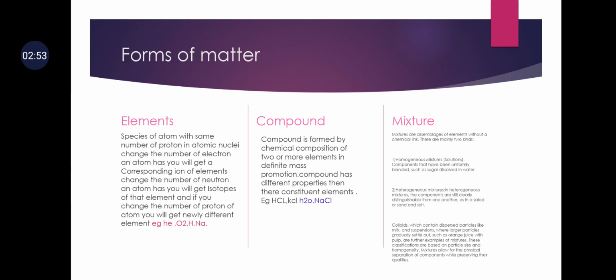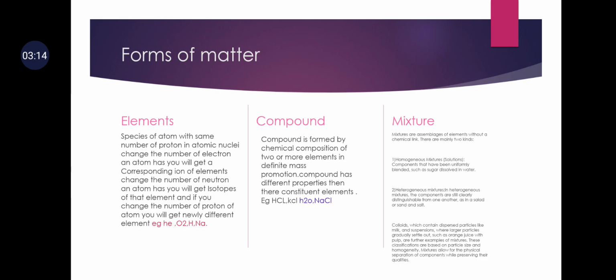Now let us understand the heterogeneous mixture. In heterogeneous mixture, the components are still clearly distinguished from one another, as in sand and water. Okay, like sand put in the water is basically an example of heterogeneous mixture.